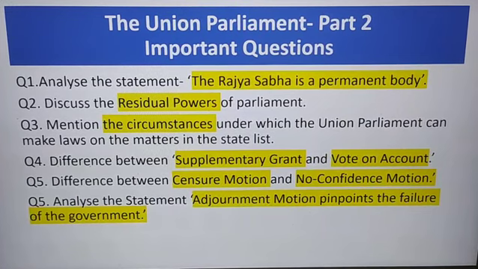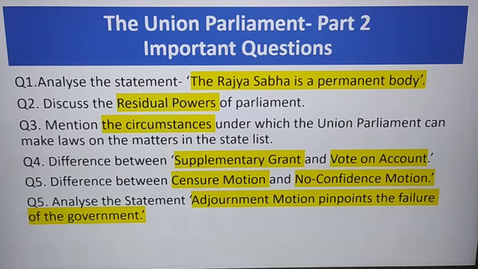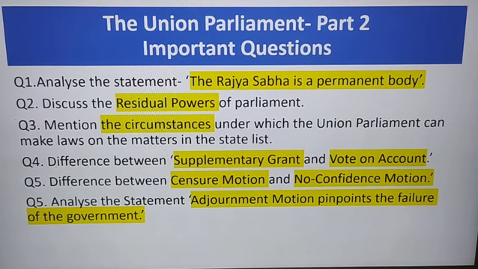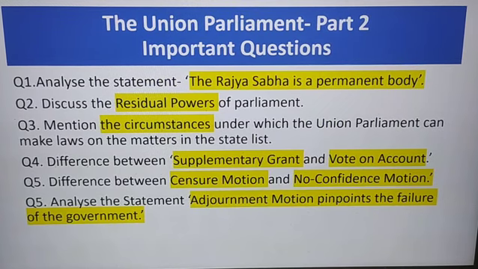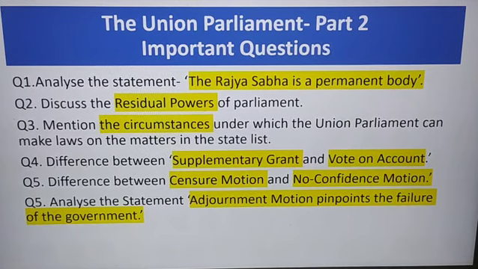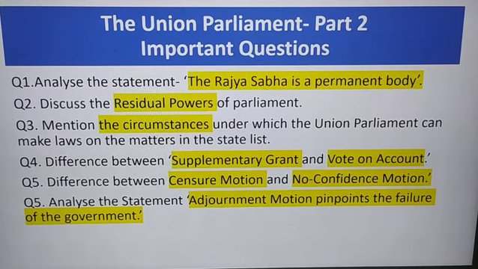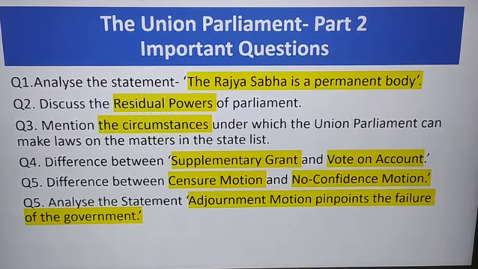Now the next question is: mention the circumstances under which the Union Parliament can make laws on the matters in the state list. Basically we all know that the Union Parliament makes laws on the union list, and the state list is for the state government. However, the concurrent list is a list where the subjects are shared by both union and state governments to make laws.